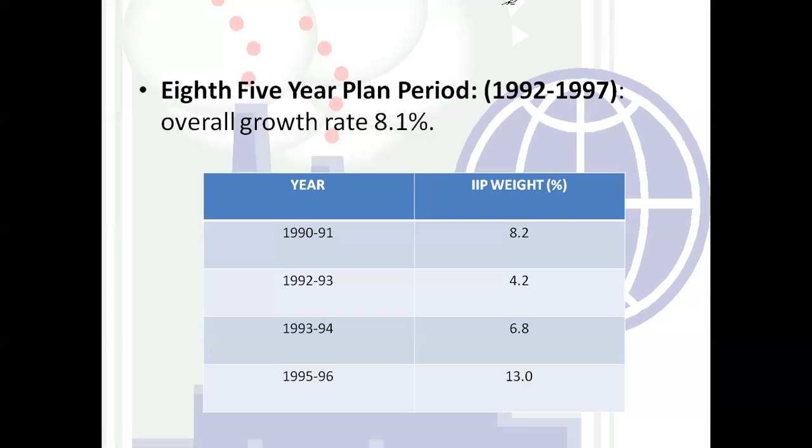As you see, in 1990-91 the figure is 8.2, but in the next academic year, the index or measurement of industrial production decreased by about 50 percent, from 8.2 to 4.2. Then again there is an increase in 1993-94, and a huge increase in 1995-96. So overall there is a growth rate of 8.1 in this five-year plan.